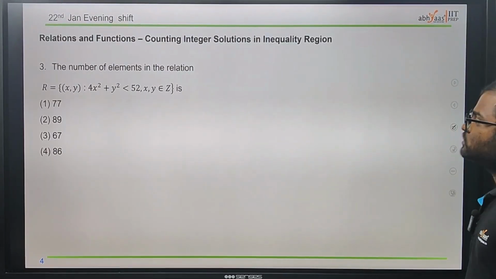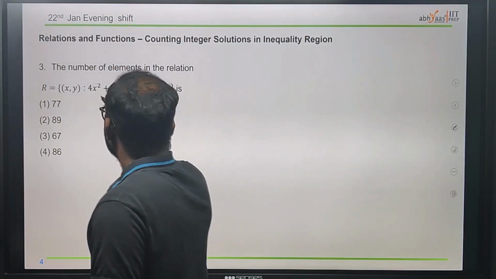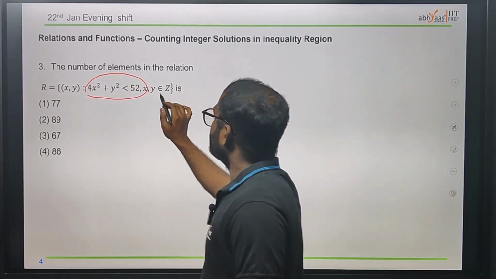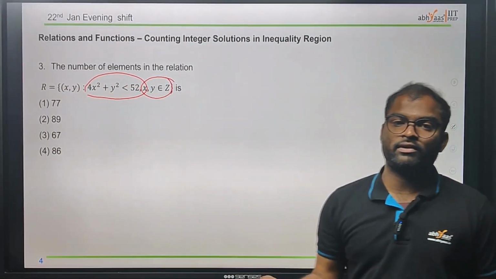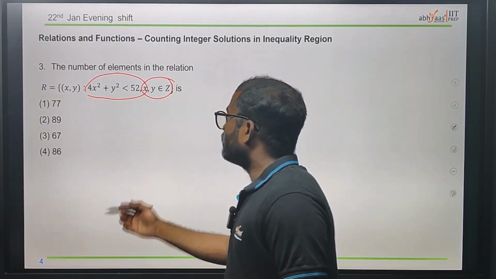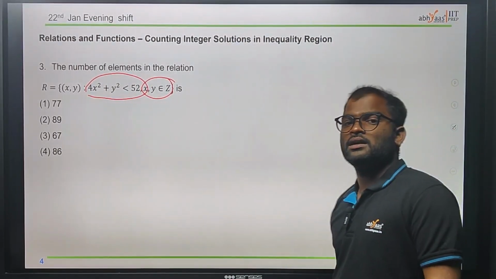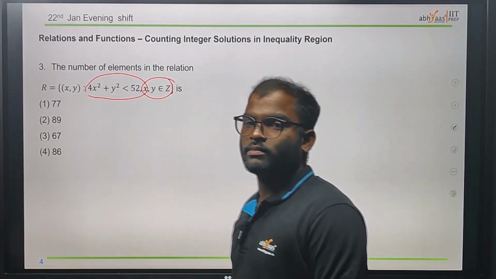Next, for the next question we have the number of elements in the relation. We need to check the number of elements x, where x and y come from the integers. We know that from integers there will be minus 1, plus 1. These are the numbers we will have in integers.